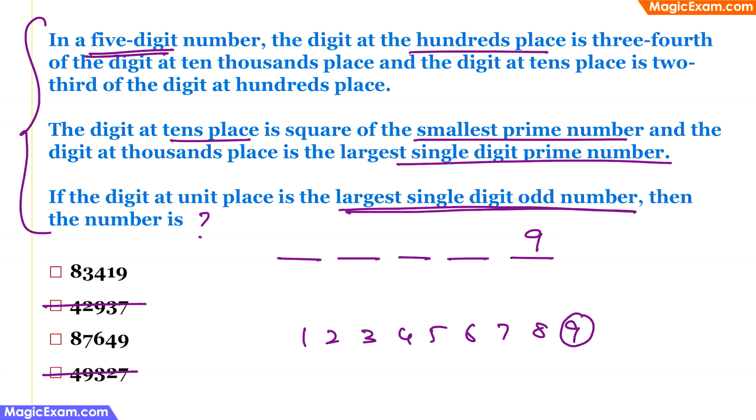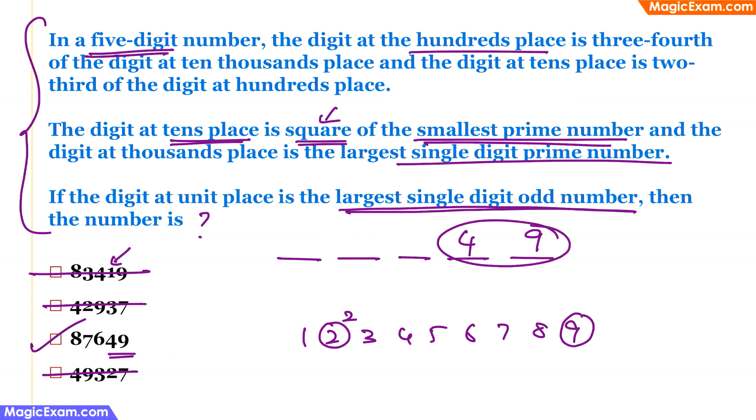And then let's move a little up, and it says the digit at the tens place is square of the smallest prime number. Now a prime number is a number that is divisible by itself or by 1, and the smallest prime number is 2. Therefore, the digit in the tens place is square of the smallest prime number. Therefore, 2 square is 4. Therefore, it has to be 4 here. Now, we see that this has 1 here. Therefore, this can be eliminated and we are left with only one choice where it is 49 here, and this has to be the correct answer.